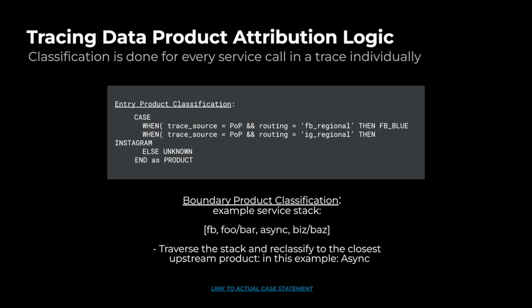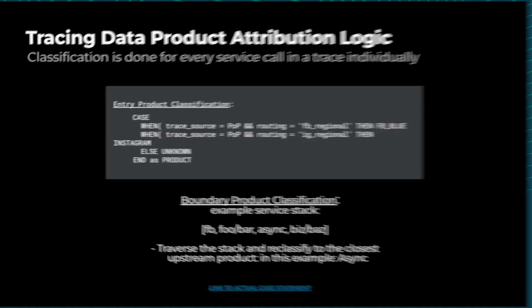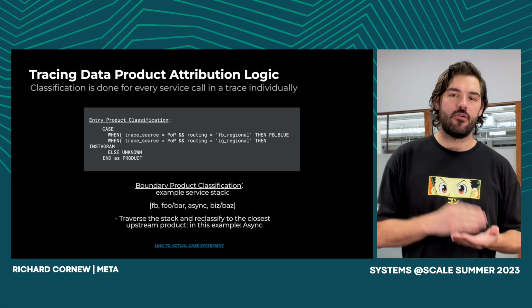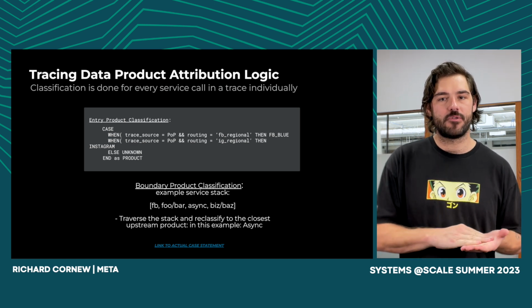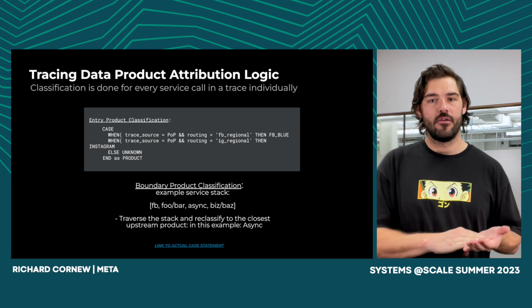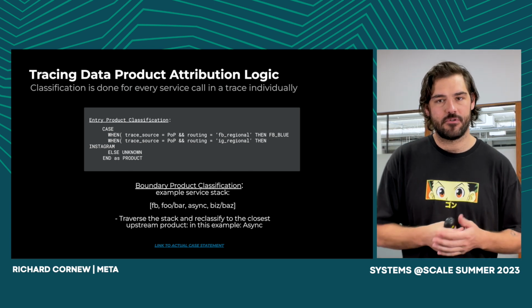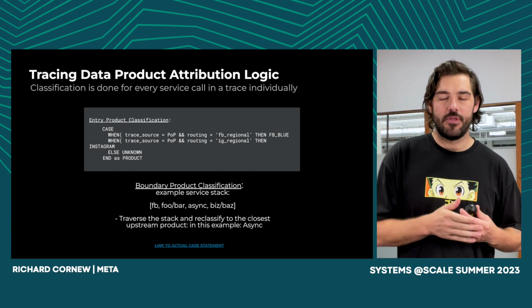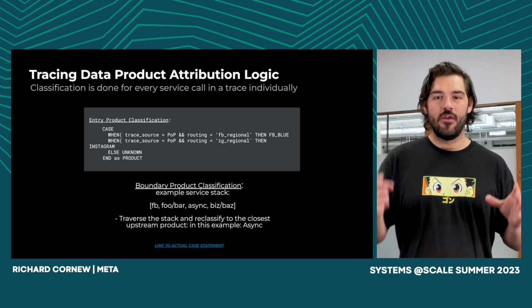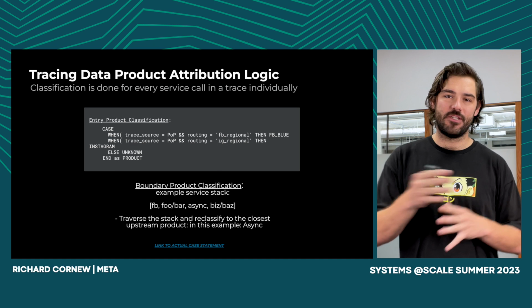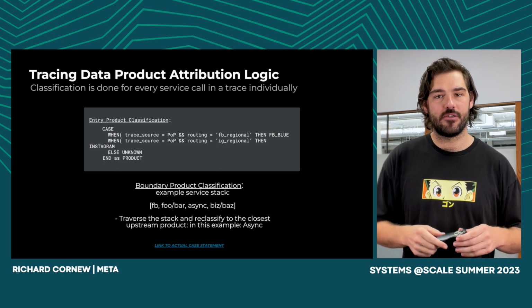So here in the case statement, we can see that the source is POP and the routing was either FB regional or IG regional. This will determine whether we say it came from the Instagram or Facebook product. But the second step is understanding whether that request crossed a routing decision boundary. There are certain services in our infrastructure that do handle their own global routing. A good example of this is the async infrastructure, where requests can be put into a queue and then dequeued and executed in any region. So that boundary of queuing basically identifies a boundary in our regionalization.